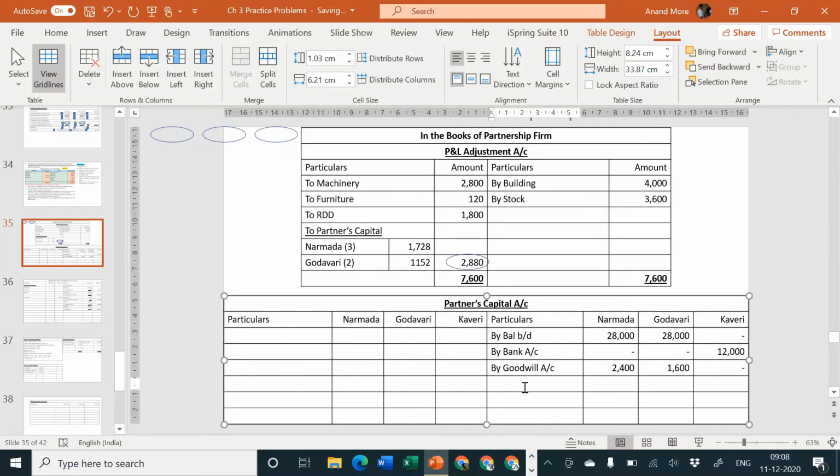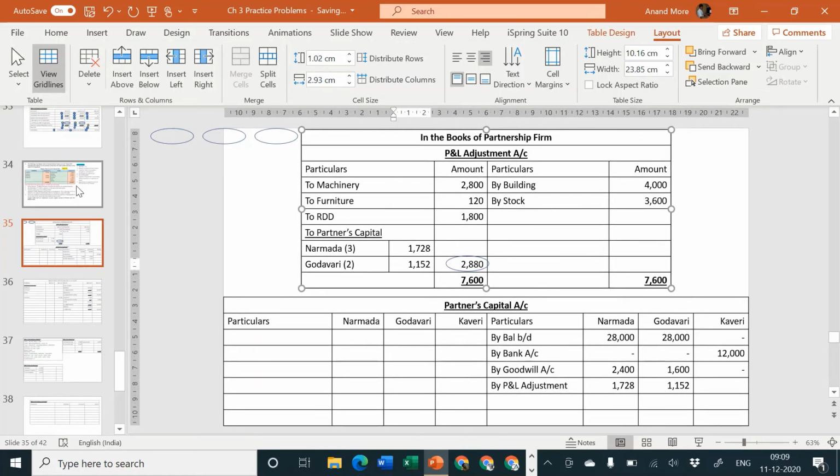Okay, so I'll write here by. Now be careful, don't write by revaluation account. You call it as P&L adjustment account. The amount is 1728 and 1152. Okay, 1728 and 1152.